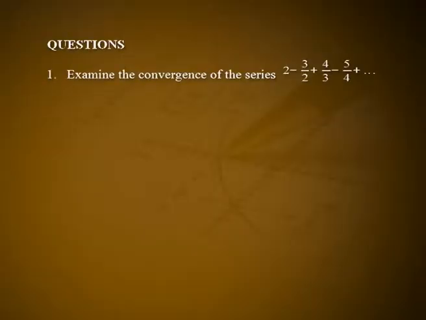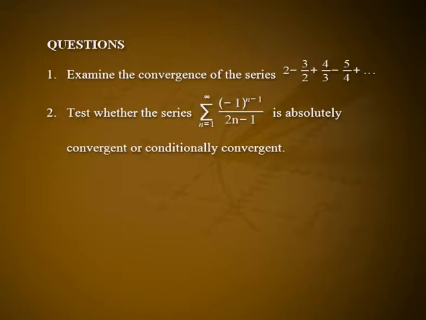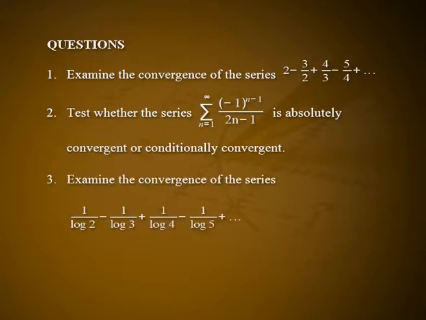First one, examine the convergence of the series 2 minus 3 by 2 plus 4 by 3 minus 5 by 4 plus etc. Second one, test whether the series summation n varies from 1 to infinity minus 1 raised to n minus 1 divided by 2n minus 1 is absolutely convergent or conditionally convergent. Third one, examine the convergence of the series 1 by log 2 minus 1 by log 3 plus 1 by log 4 minus 1 by log 5 plus etc.